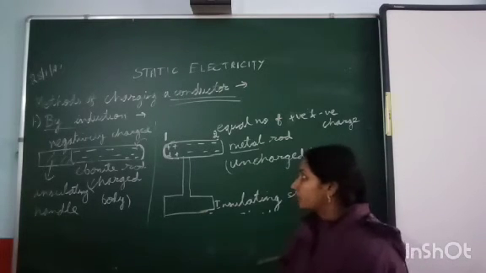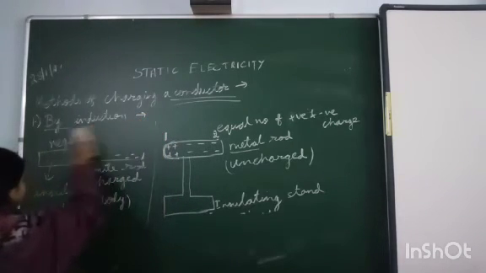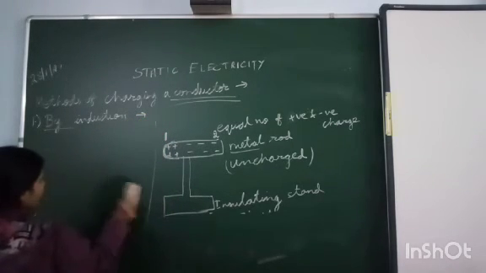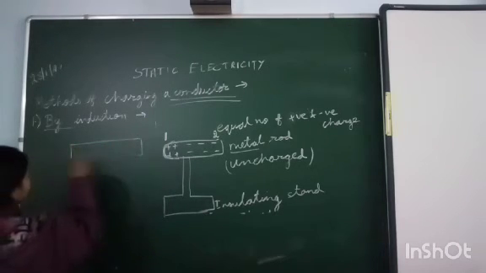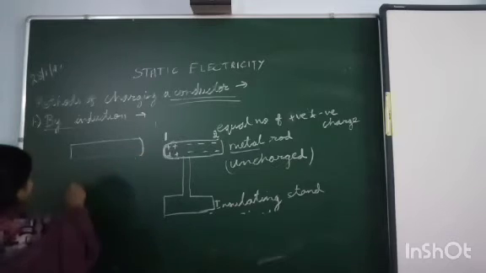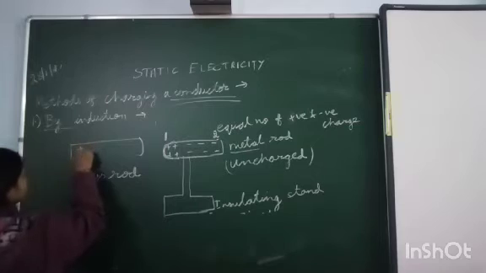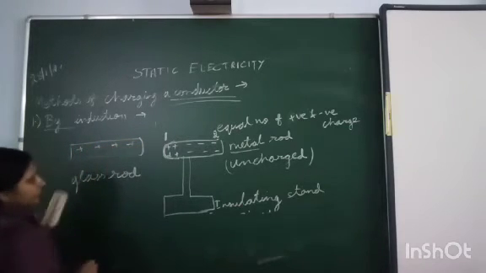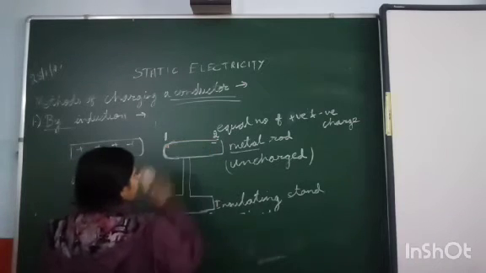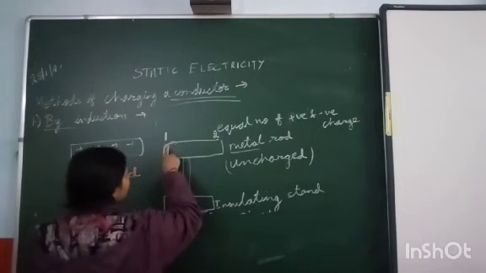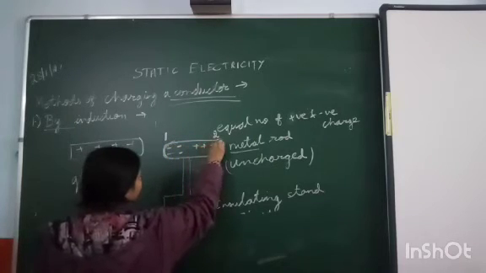Okay, so in your book they have explained it differently. Instead of a negatively charged rod, they have taken a glass rod and that glass rod is positively charged. If it is positively charged, obviously it will attract the free electrons of the metal rod, and here all the negative charge will be there and here positive charge will be there.